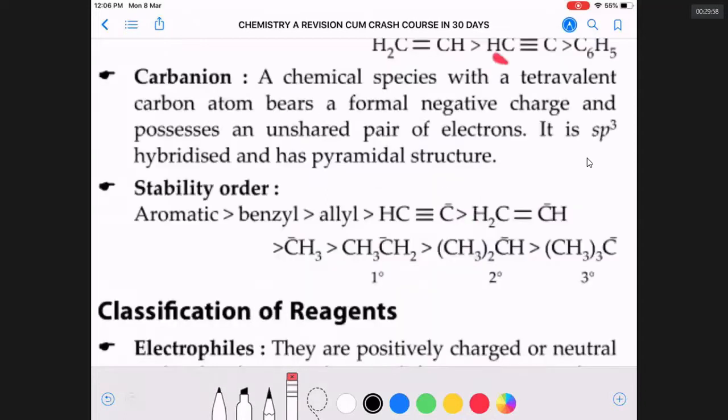Please remember the order of stability of carbanions. You must remember, that's a frequently asked question. Can you write this down, sir? Yes. Please do write down the stability order of different carbon atoms.